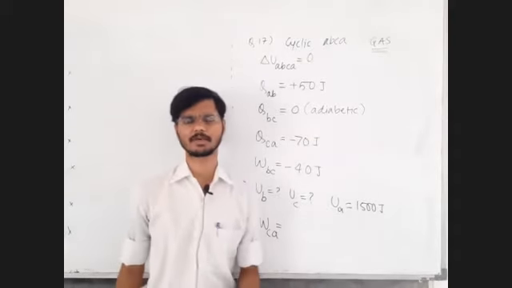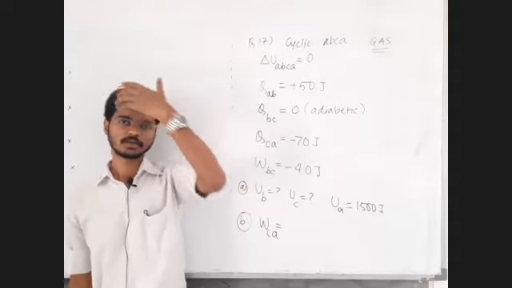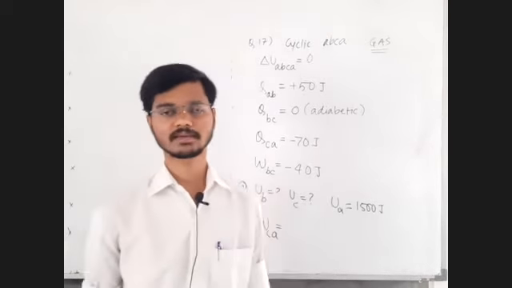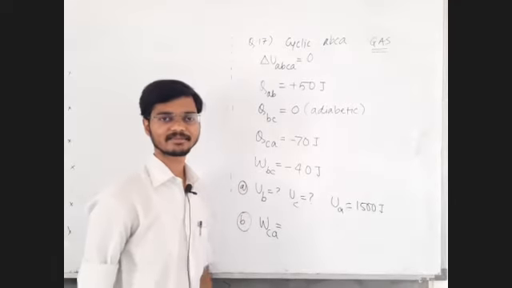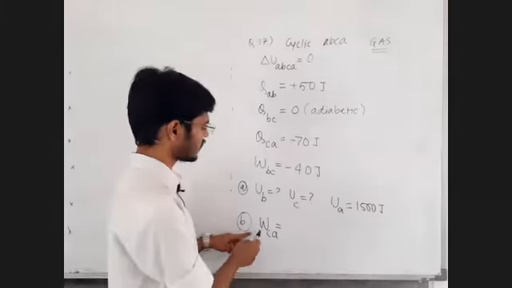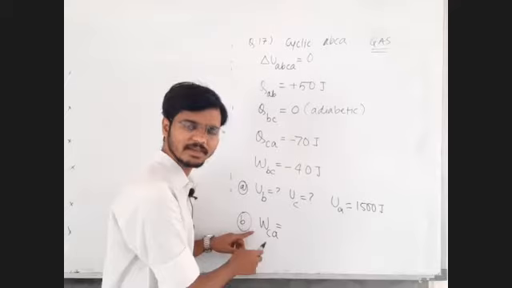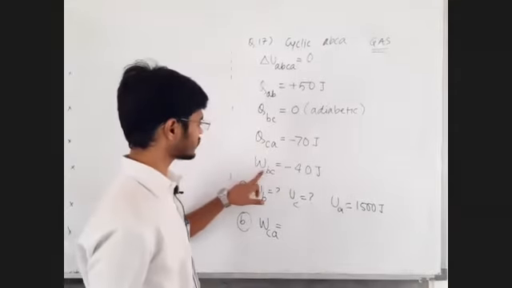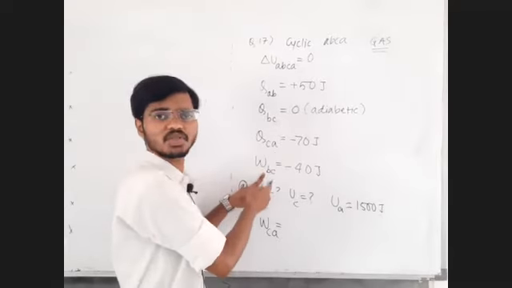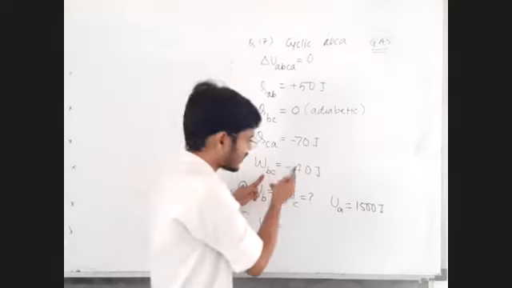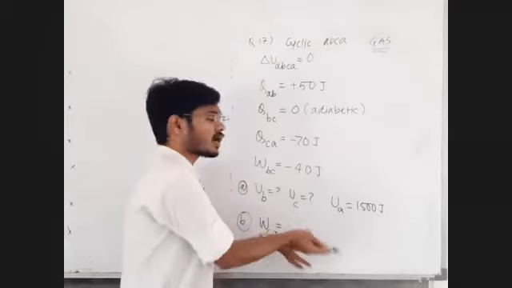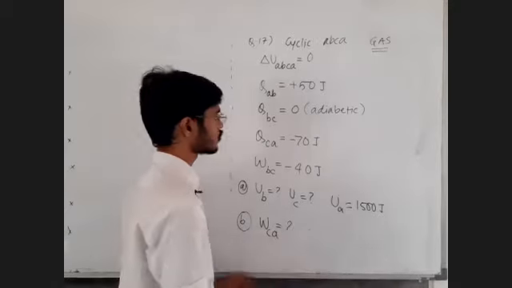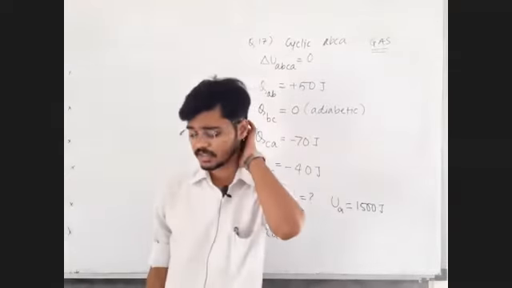In 11th and 12th you also have to learn a little English. Now they are saying find the work done by the gas in the part CA. That can come out positive or negative. Here they said 40 joule of work is done on the gas, so we take it as negative. And here it may come out positive or negative; we don't know. So is this word problem clear? Is numerical physics starting to become clear?